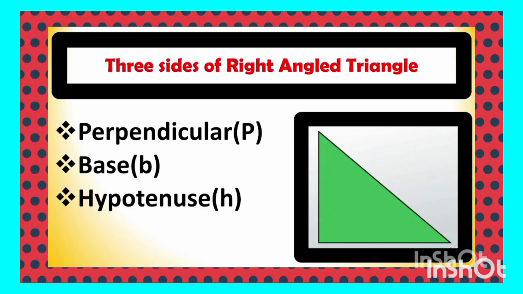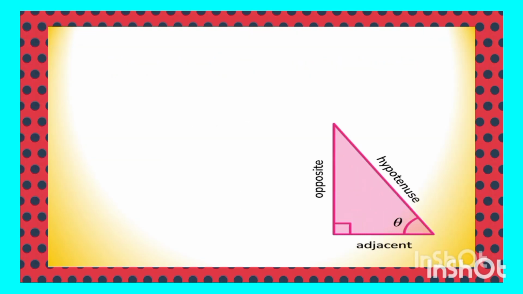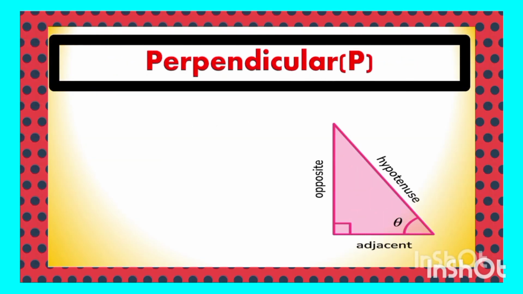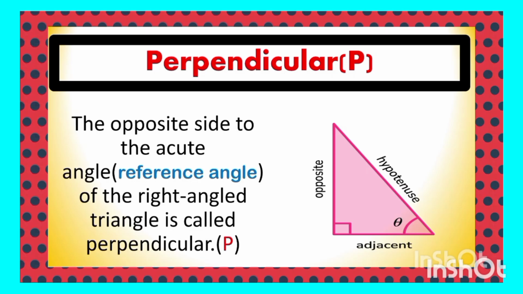So while studying trigonometry, you are going to find out which acute angle, the perpendicular and base of which acute angle, what is the reference angle. Depending upon that acute angle, we have to find out the perpendicular and base. Okay, so let's see what is perpendicular. The opposite side to the acute angle, the reference angle whose trigonometric ratio we are going to find out, is called perpendicular.